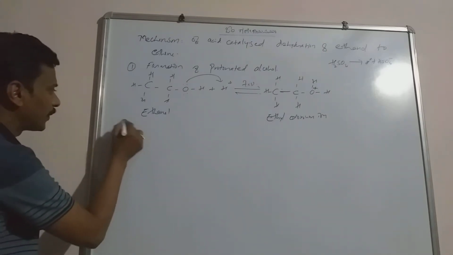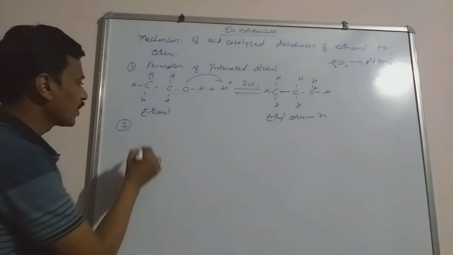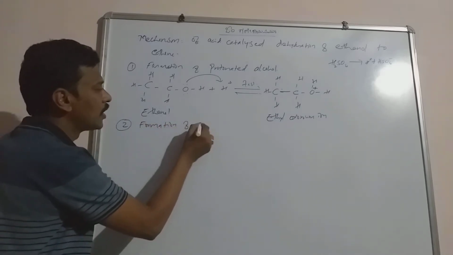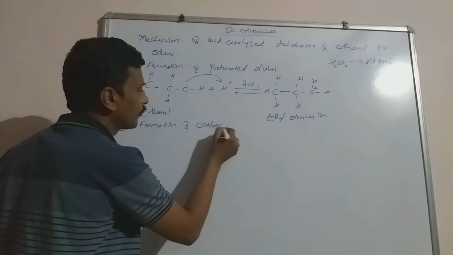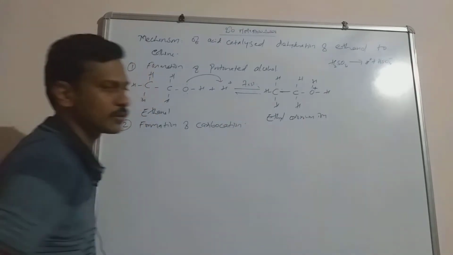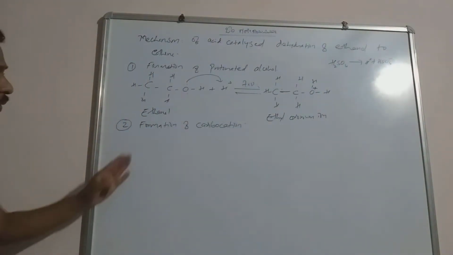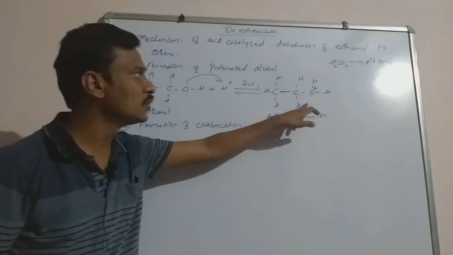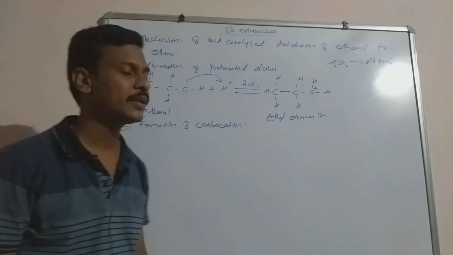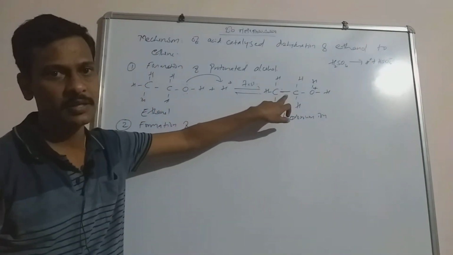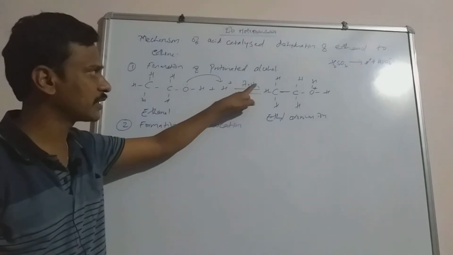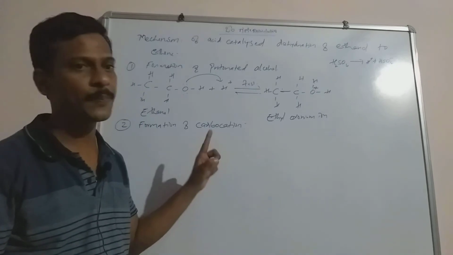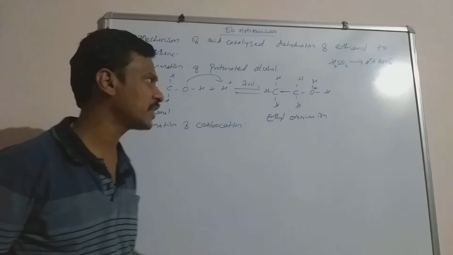In the second step, please remember, this is a very important step. In the second step, formation of carbocation will take place. Then how will it form? Please remember, the oxonium ion loses a stable water molecule to form the carbocation. And please remember, the first step of the reaction is a fast reaction. The second step is the slow reaction. As you know, the slowest step is the rate determining step. The second step is the rate determining step.